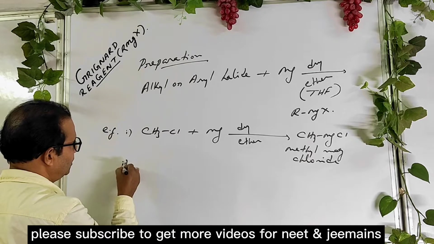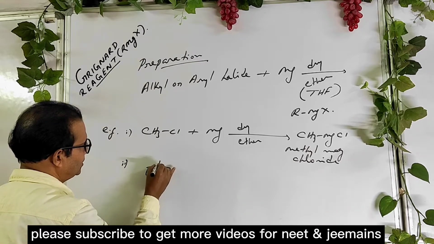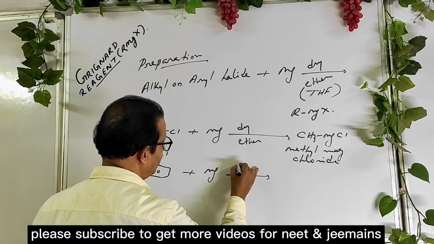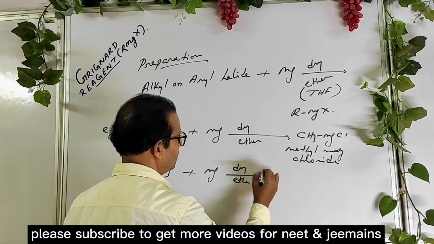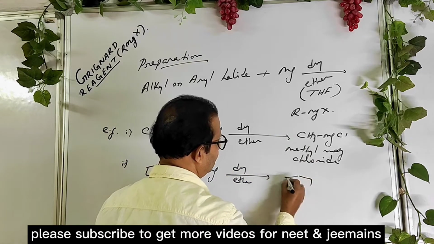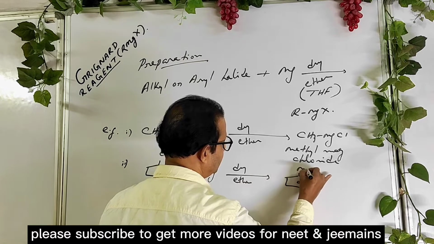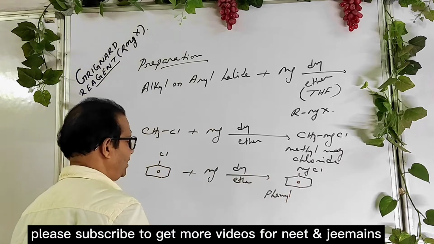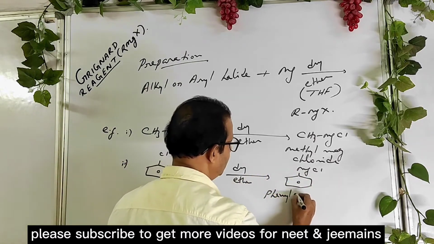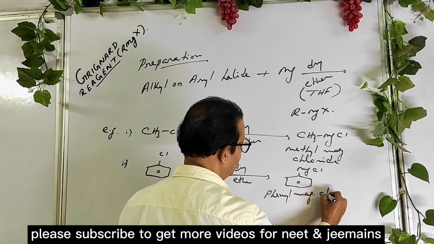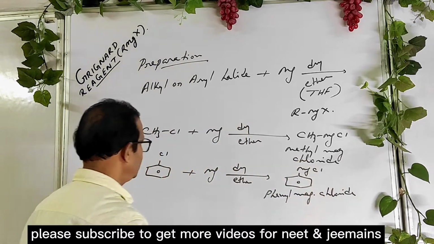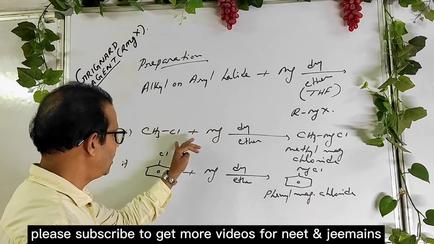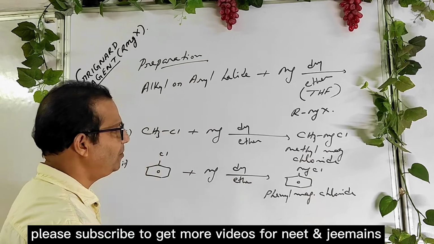Similarly, if you consider chlorobenzene or bromobenzene or iodobenzene, when it reacts with magnesium in presence of dry ether, you get phenyl magnesium chloride. You know that when benzene is attached to anything, then the species is called phenyl. Instead of chloride, it may be iodide, it may be bromide.